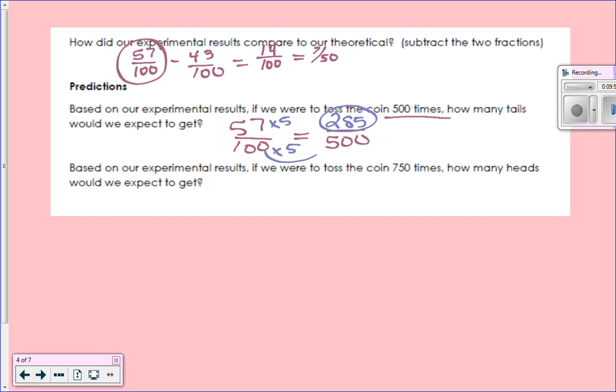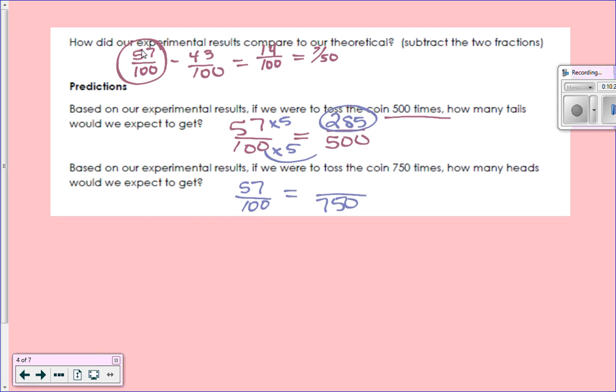All right, so based on our experimental results, if we were to toss the coin 750 times, we can get about what? Huh? 399. Say that again? 399. Exactly? Oh, no, I thought it was 750. So we should now toss it 750 times.